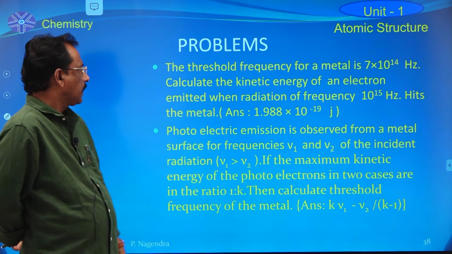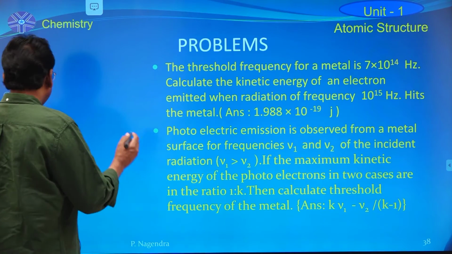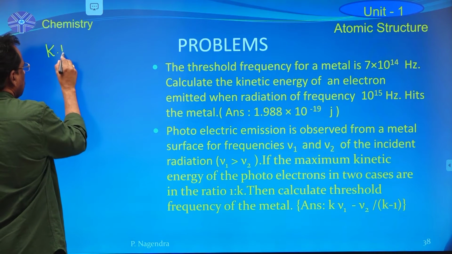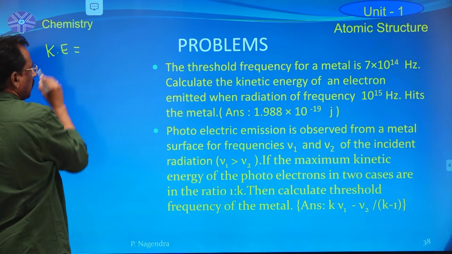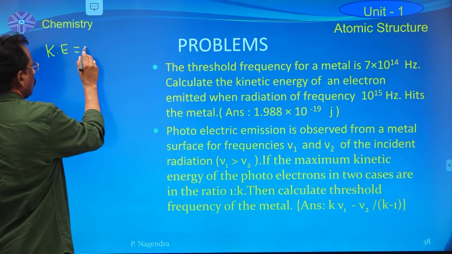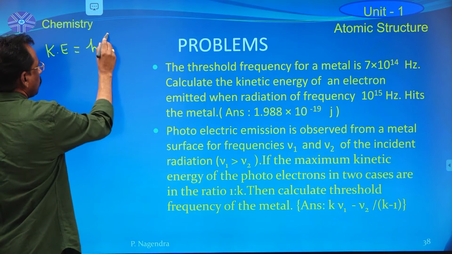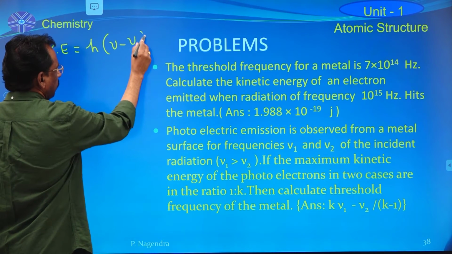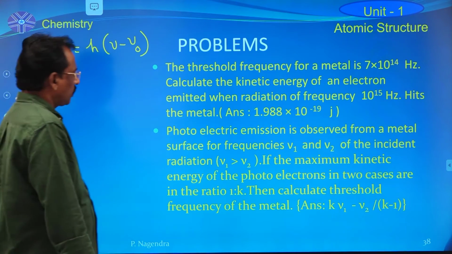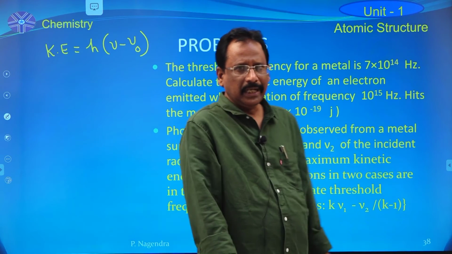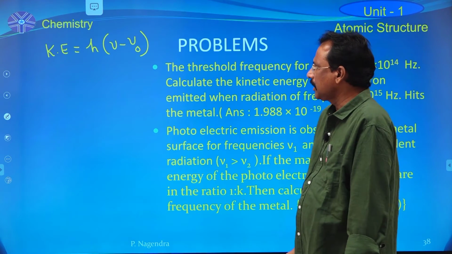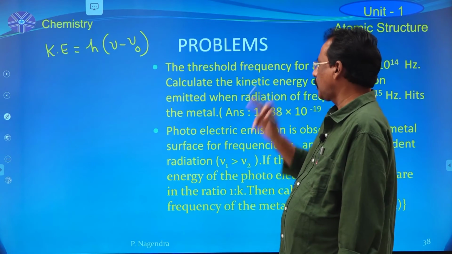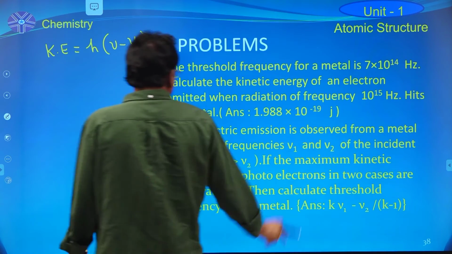According to Einstein, the kinetic energy of the emitted electron KE is equal to h into nu minus nu 0. Very important expression. According to Einstein, the kinetic energy of the emitted electron is equal to h into nu minus nu 0.